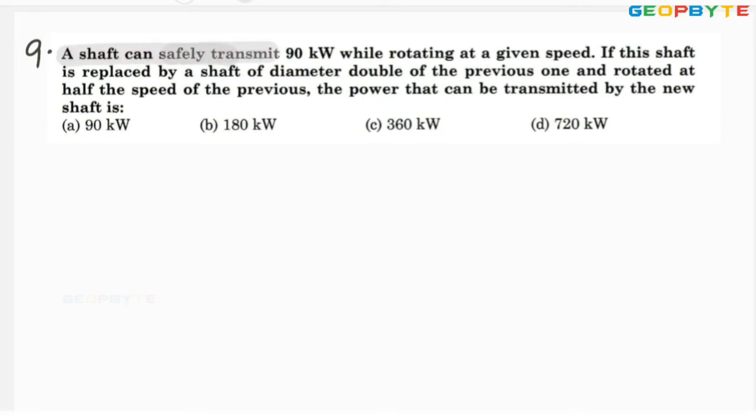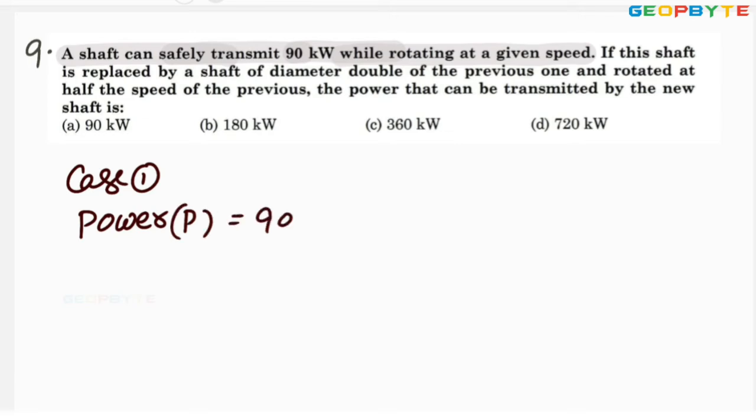A shaft can safely transmit 90 kilowatts while rotating at a given speed N. In case 1, the power P equals 90 kilowatts, and its speed equals N. If this shaft is replaced by a shaft of diameter double the previous one,